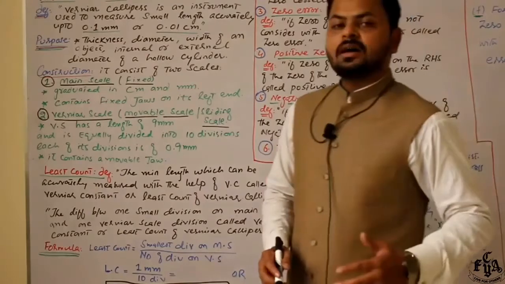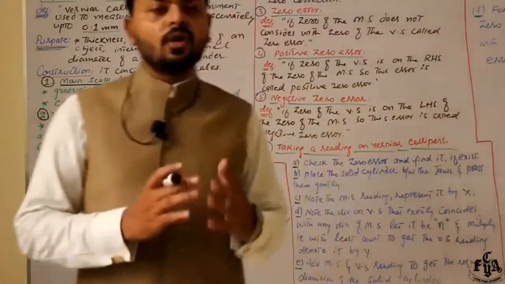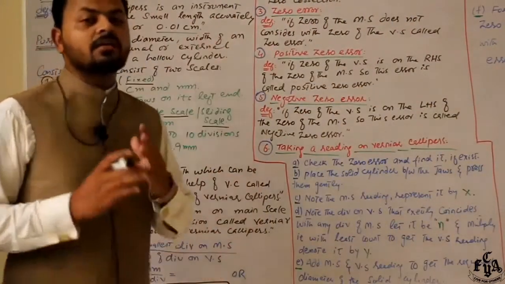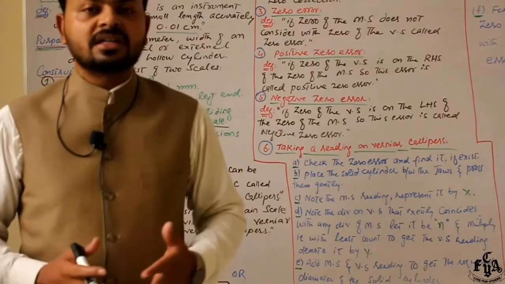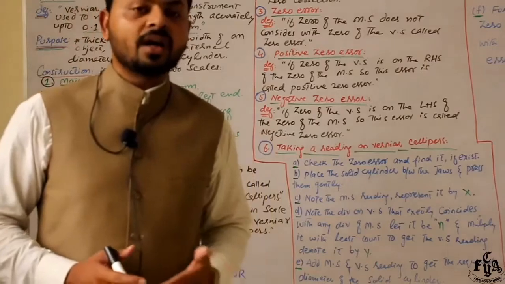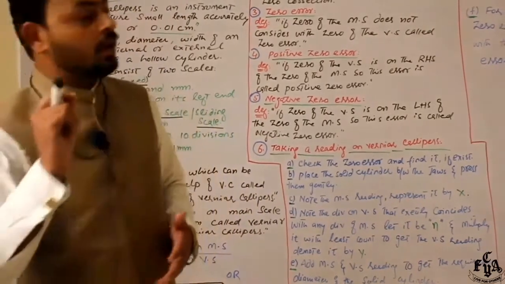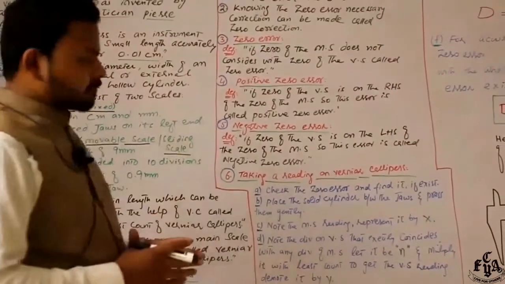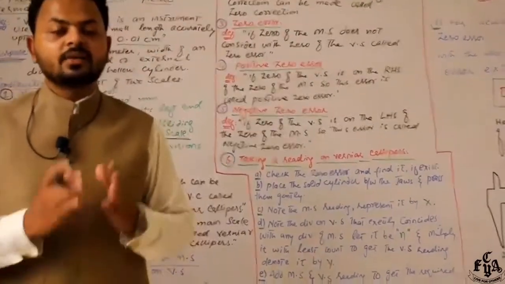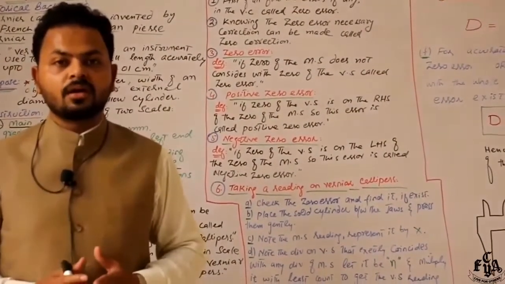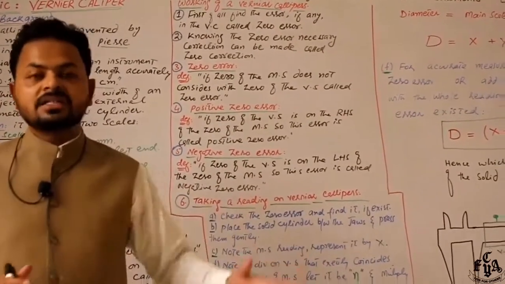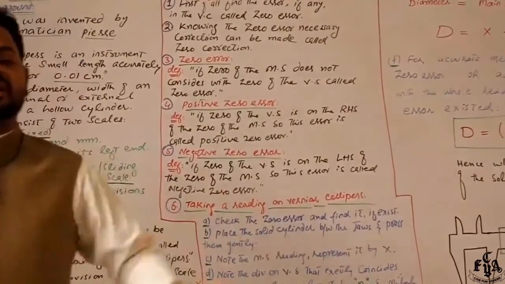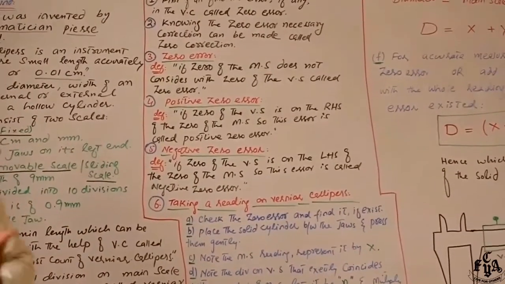Okay, now what is the important part of vernier calipers? Now, how to take a reading with vernier calipers, which is the most important thing. Most of the students don't understand how to work with vernier calipers. First of all, you have to check whether the vernier calipers is working properly or not. Is it properly graduated or not, right? It must not be dusty, it must not be rusted, and it should be working properly.